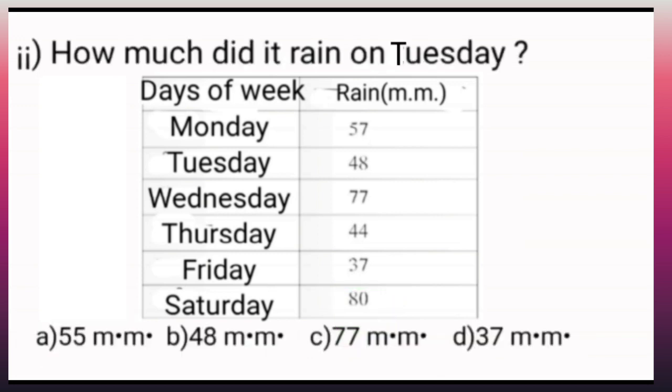Next question is, how much did it rain on Tuesday? Children, from the given table, we have to find on Tuesday it rained 48 millimeter. So, children, let's find out from the given options. Option A, 55 millimeter? No. Option B, 48 millimeters.